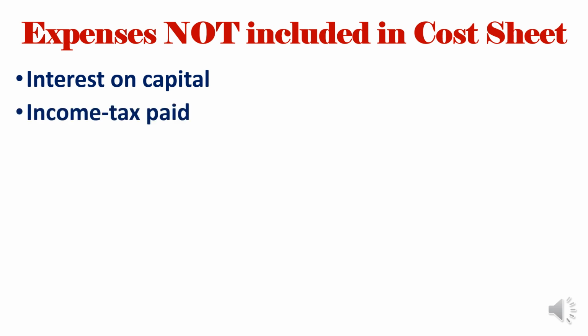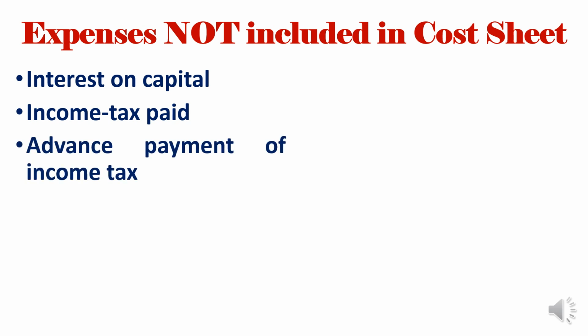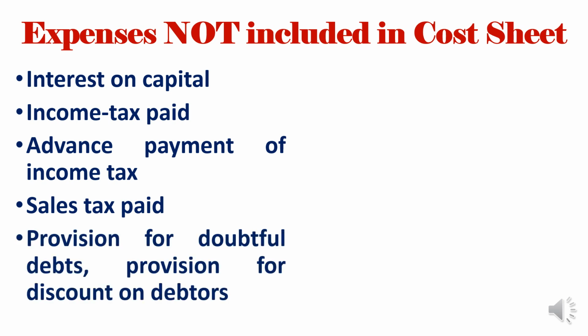Then income tax paid. Income tax paid by the company or organization will not be included in cost because income tax will come after the preparation of product. Then advance payment of income tax. Any income tax, either it may be provision, advance payment or income tax, will not be considered. Sales tax again will not be considered while preparing the cost sheet. Provision for doubtful debts, provision for discount on debtors, this will not be considered, whereas bad debts written off will be considered as selling and distribution expenditure, but provisions will not be considered.